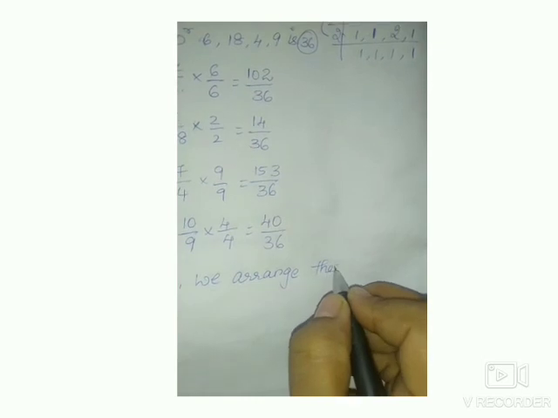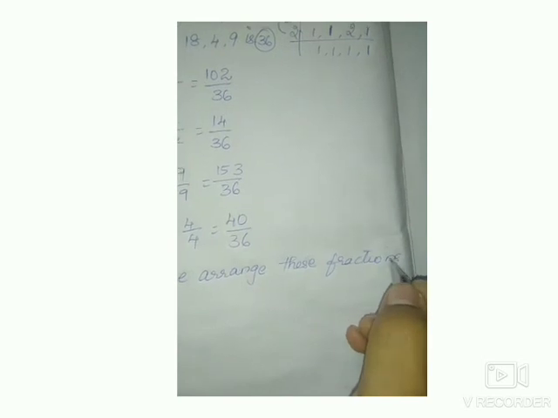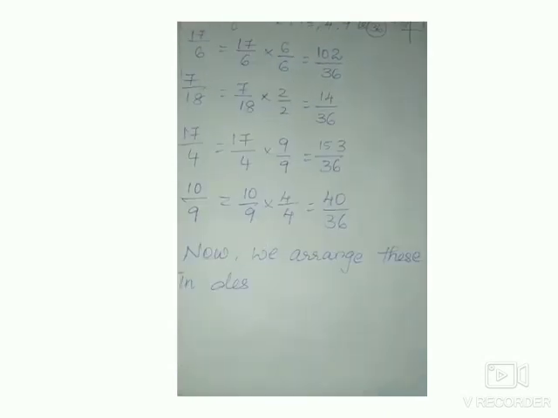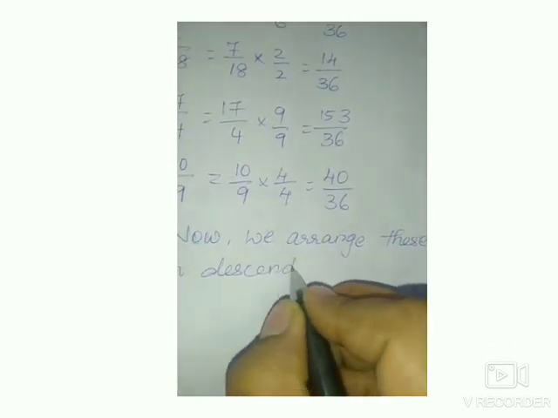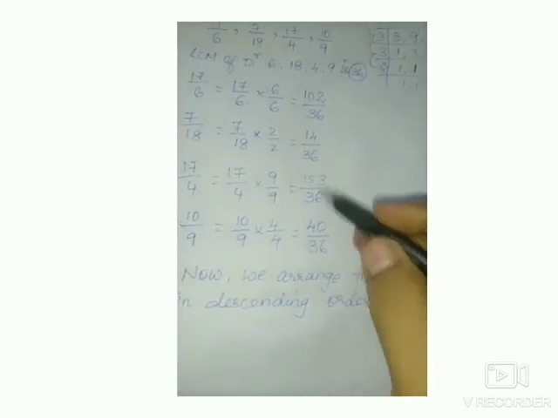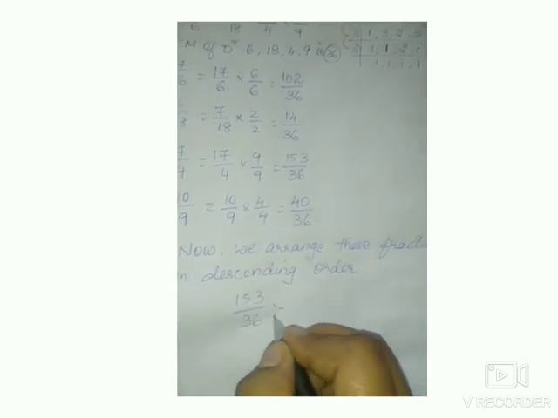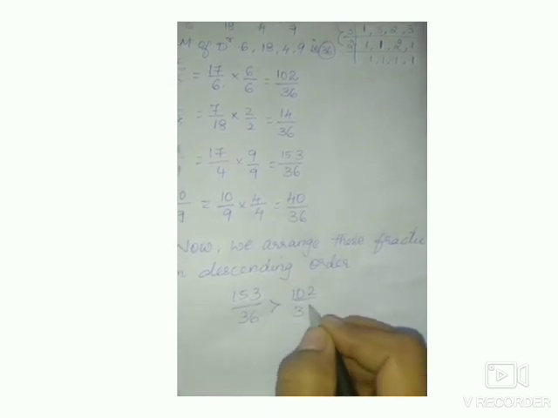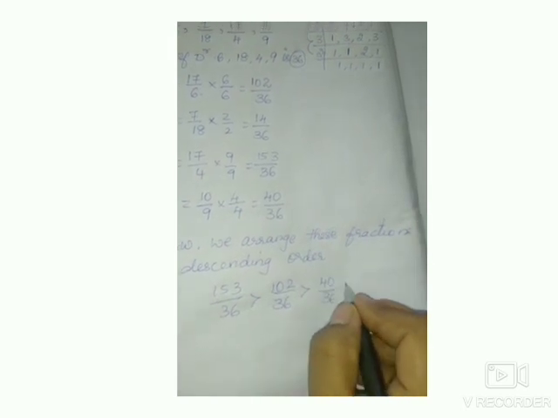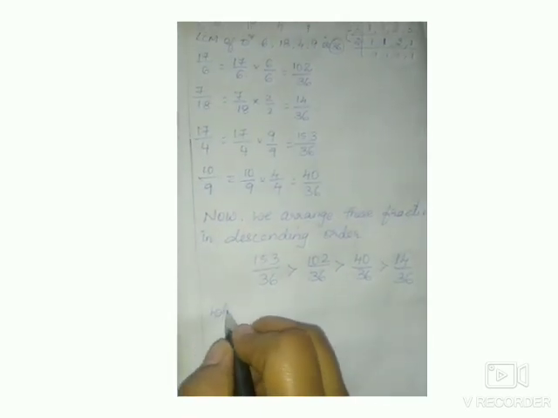Now we arrange these fractions in descending order. Descending order means bigger number to smaller number. So which is bigger? 153 by 36 is greater than 102 by 36, which is greater than 40 by 36, which is greater than 14 by 36. Then we have to write the actual fractions.